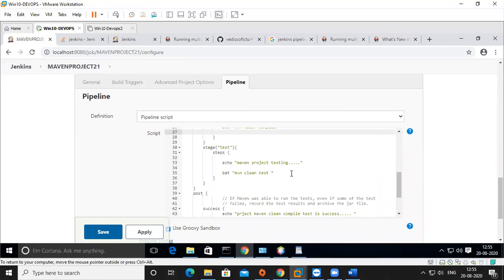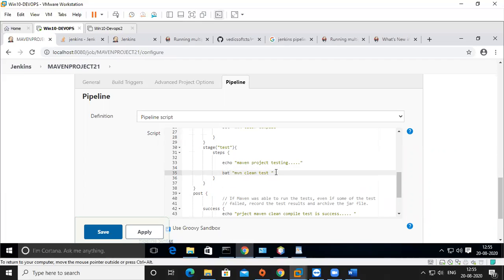Otherwise we'll do it in a test part. So what to do? What to do?